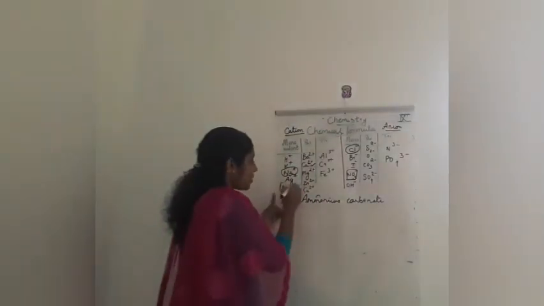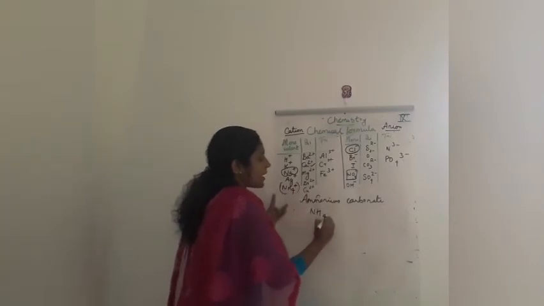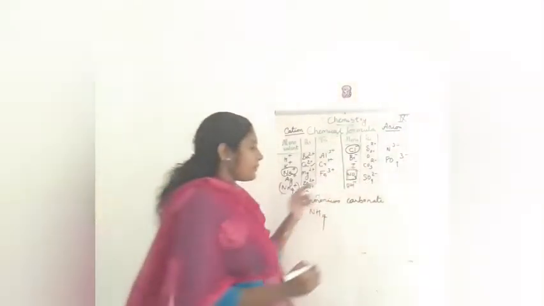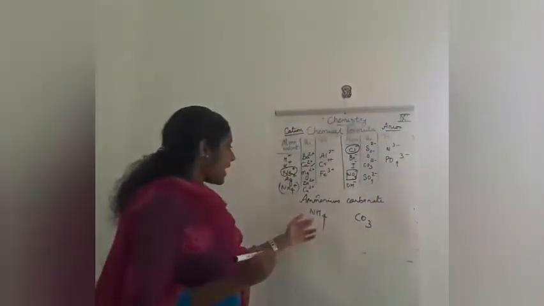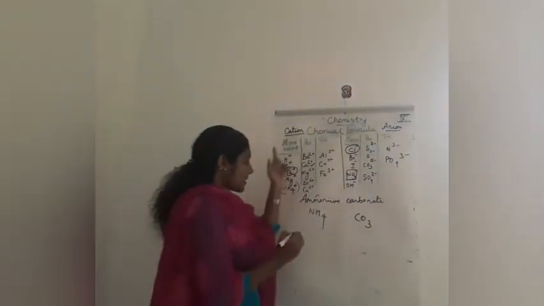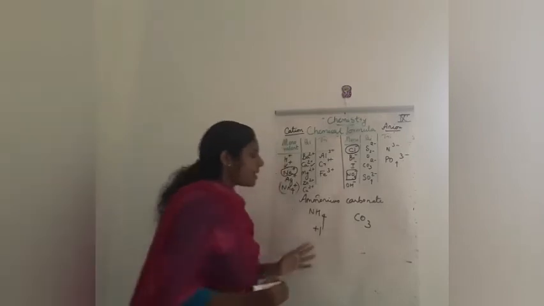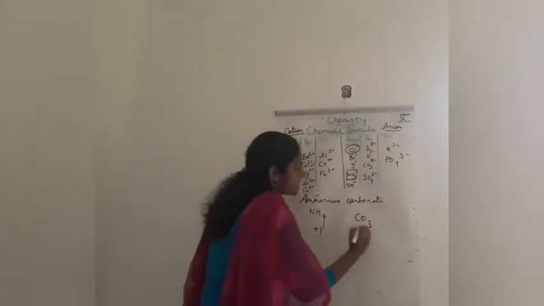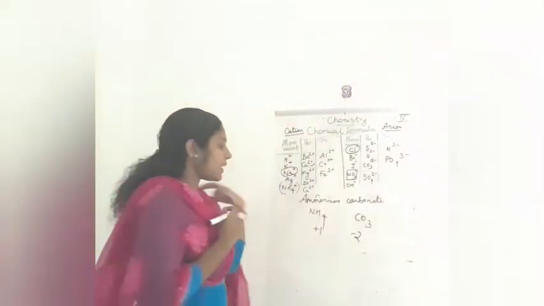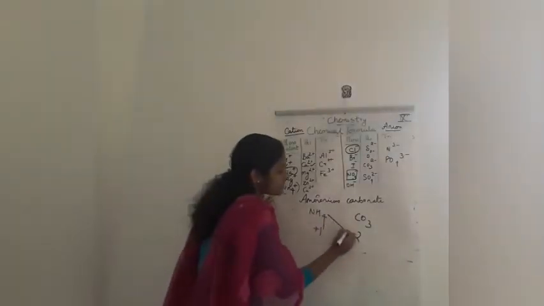First one will be ammonium, it is NH4. Carbonate is given, CO3 is carbonate. Now write the charge. NH4 ammonium charge, monovalent cation, that is +1. Carbonate is a bivalent anion, that is -2. Okay, now we are cross multiplying it.